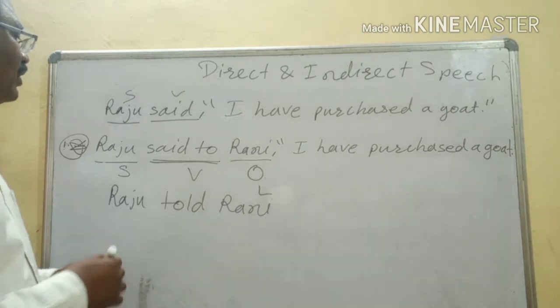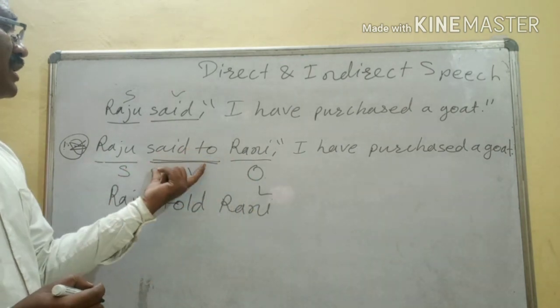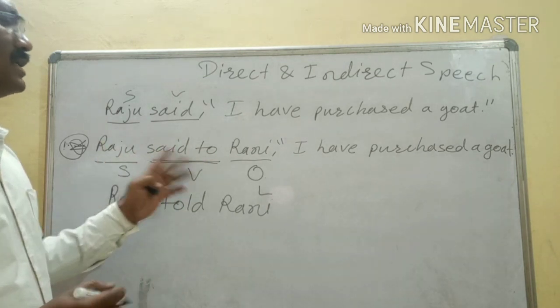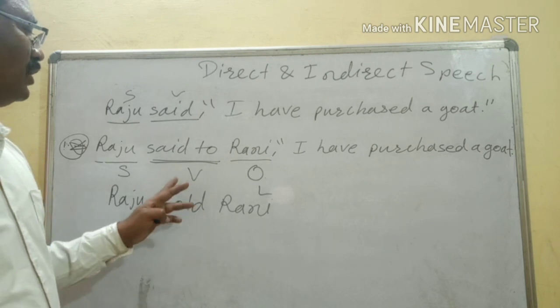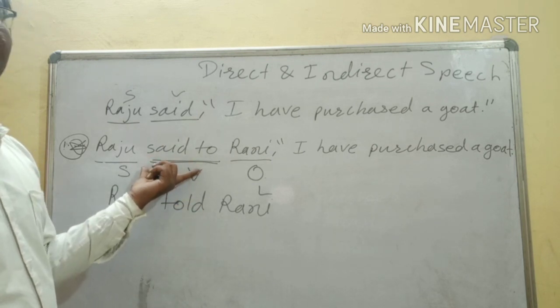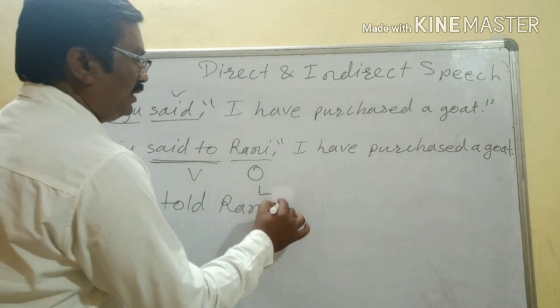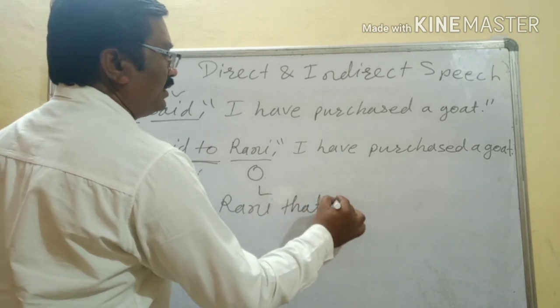Why? Because here one speaker and a listener are there. So said to will change into told. If present is there, it will change into tell. Raju told Rani that, the conjunction will come again, that he